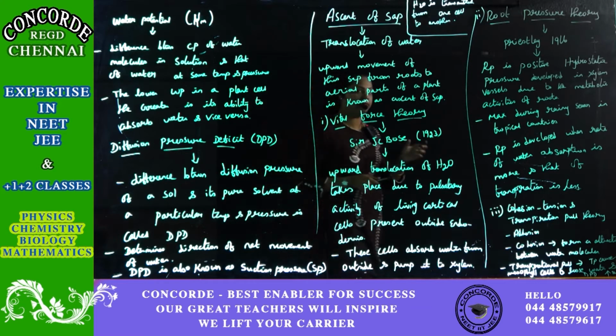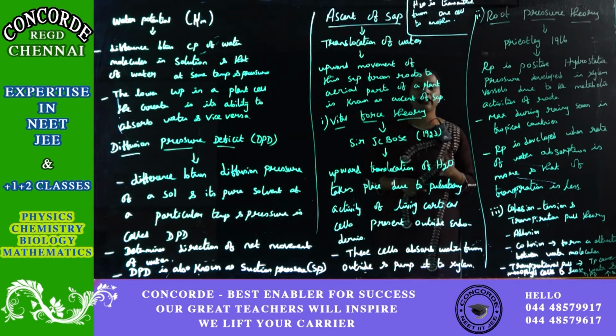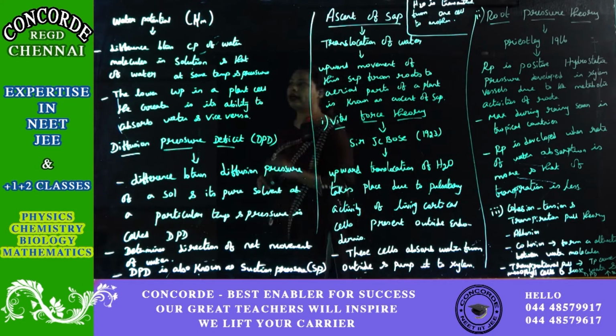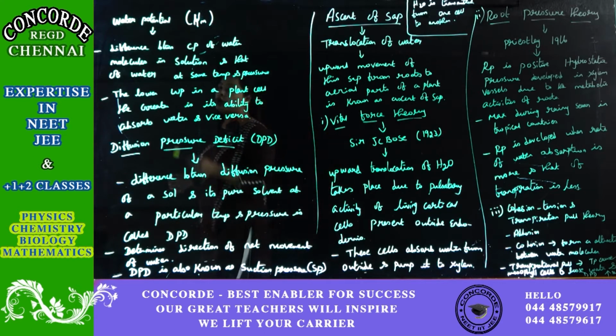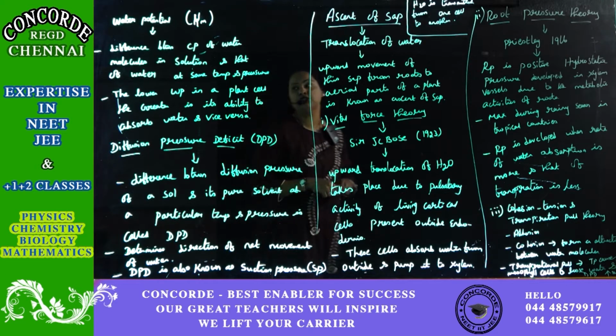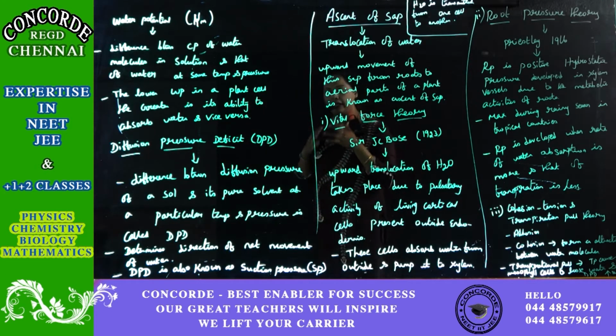Okay. Now water potential. The term itself clearly says the potentiality of the water determines the plant water relationship. So usually when we talk about the plant water relationship, it is the temperature and the pressure that matter in the water potential.